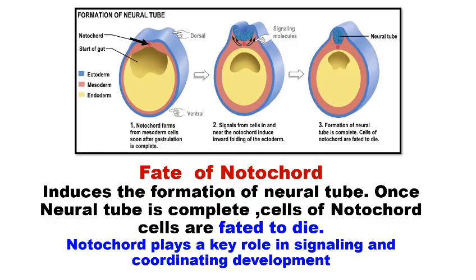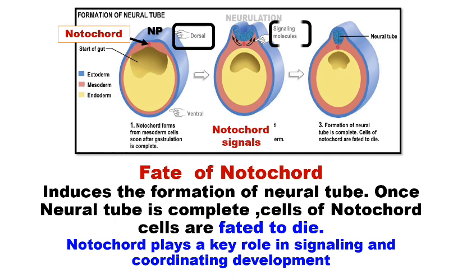Coming to the fate of the notochord. The notochord induces the formation of the neural tube. Once the neural tube is complete, the cells of the notochord are fated to die. They are responsible for inducing the neural plate to form the neural tube. The notochord signals the formation of the neural tube, in other words.